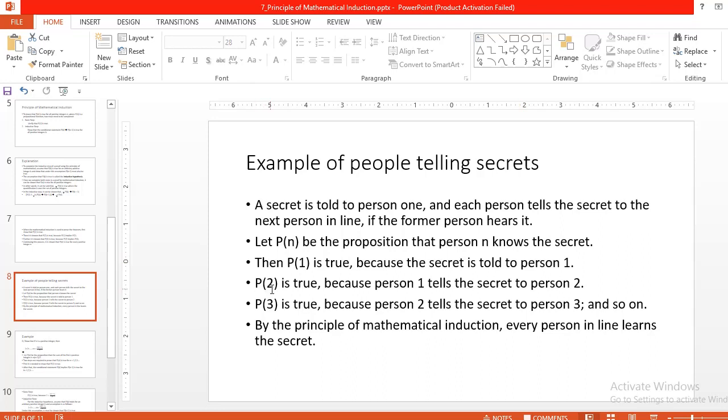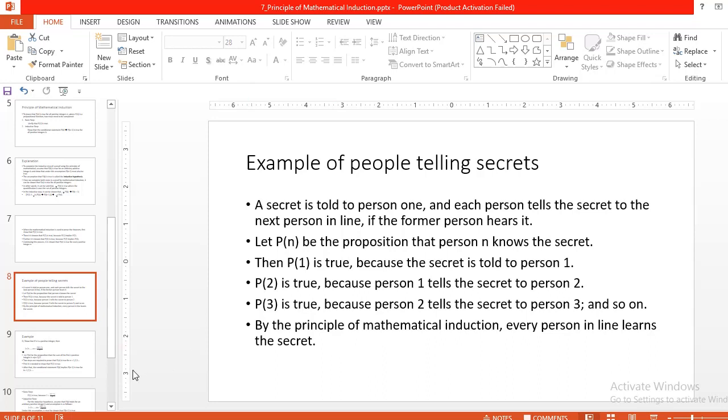Then P of 2 is true. Why is P of 2 true? Because person 1 tells the secret to person 2. Again, see here, P of 3 is also true, because person 2 tells the secret to person 3 and so on. So, by the principle of mathematical induction, every person in the line learns the secret. Understood? So here we got our result, because every person in the line learns the secret. So, the chain is completed. This is a general example.